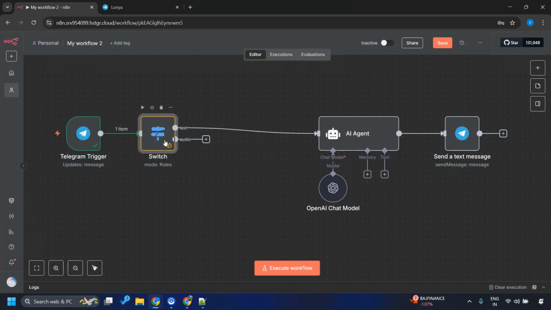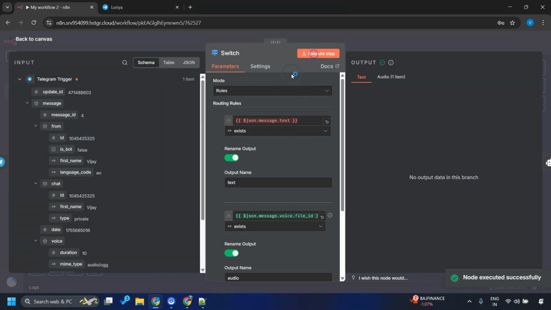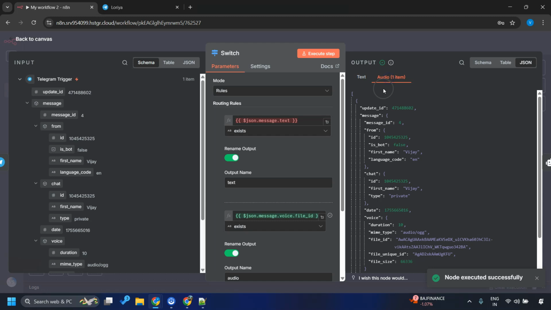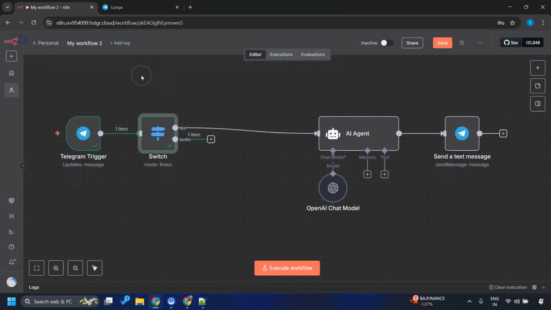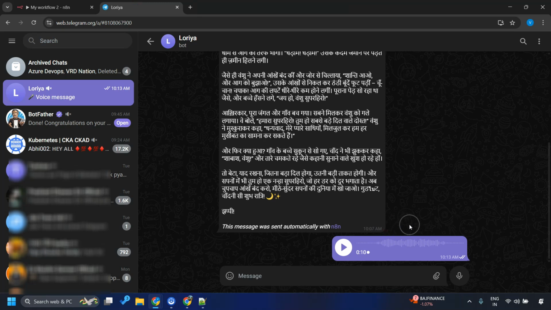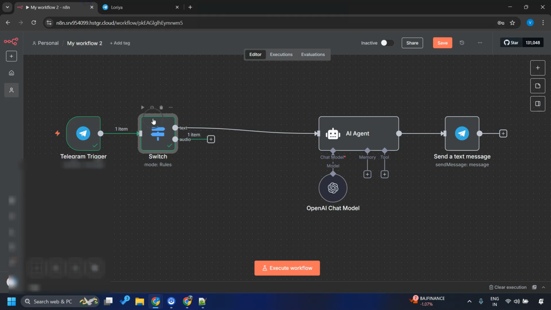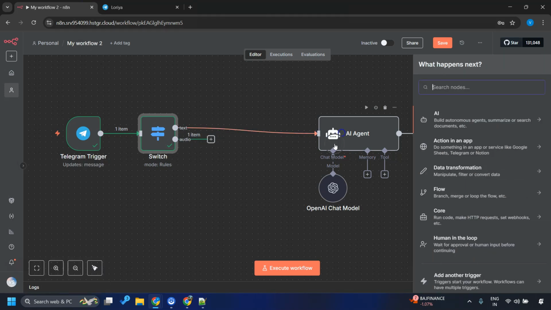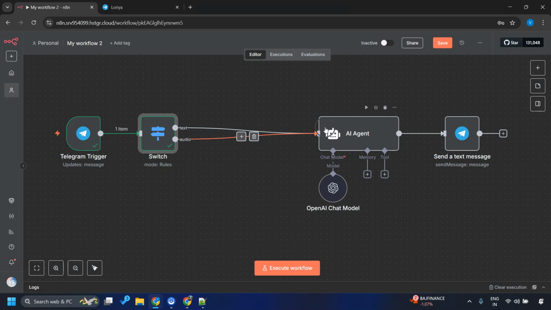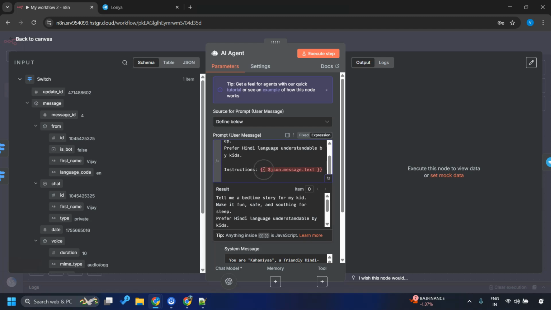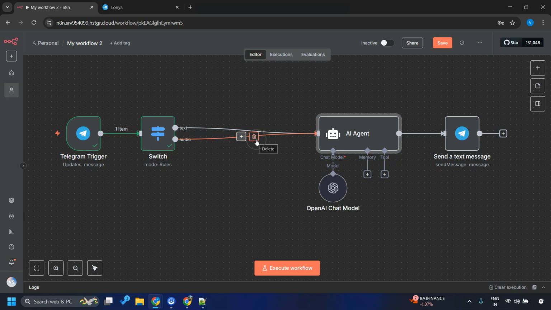I'll go back. Audio output this time. Execute step. There is output which is audio type, but nothing happened again. I did not get the story back, right? Why? Because this node is not connected to the AI agent. While we can connect it to the AI agent just like that, it won't work because the prompt in the AI agent is expecting some text, and what we are giving is an audio message, which is not compatible with the AI agent at the moment. So we need to convert this audio into text format before we give it to the AI agent.